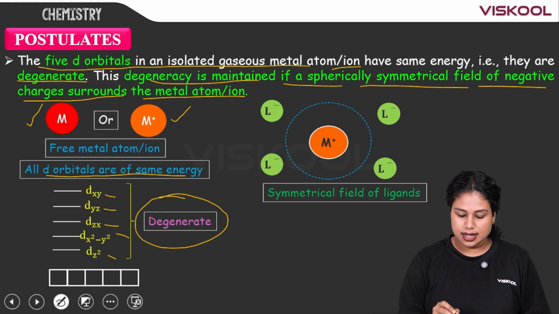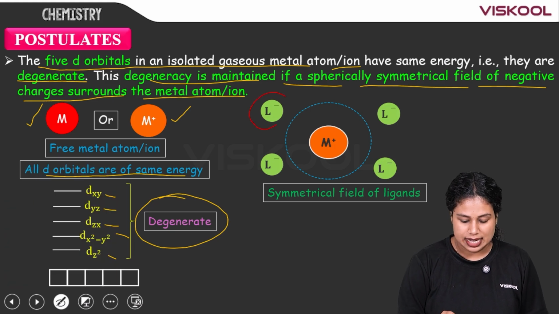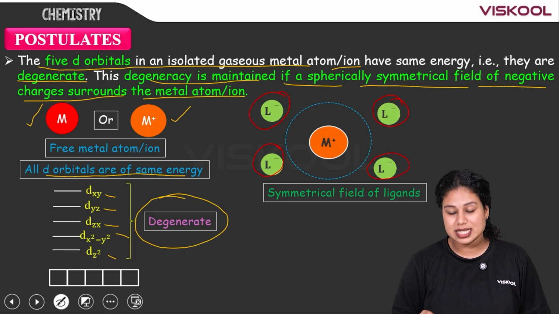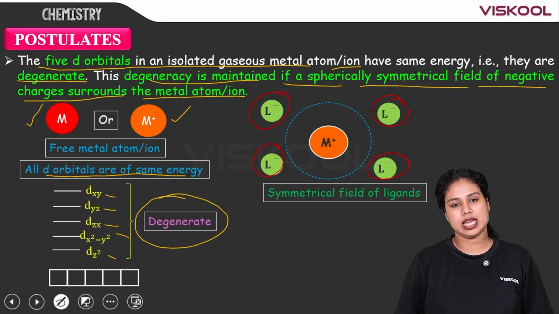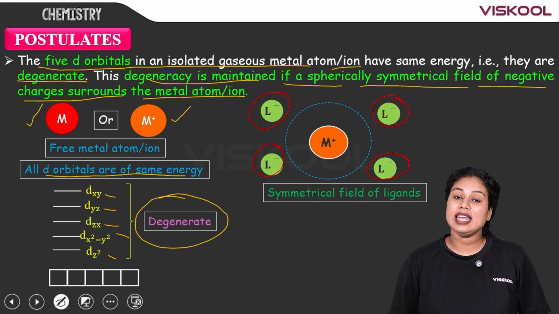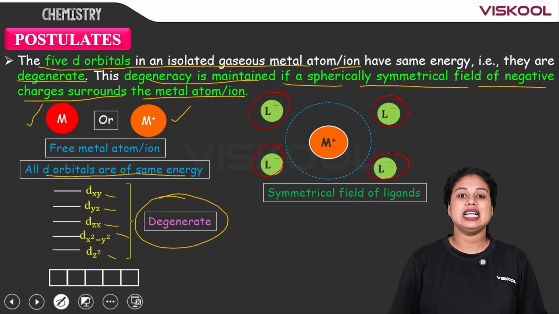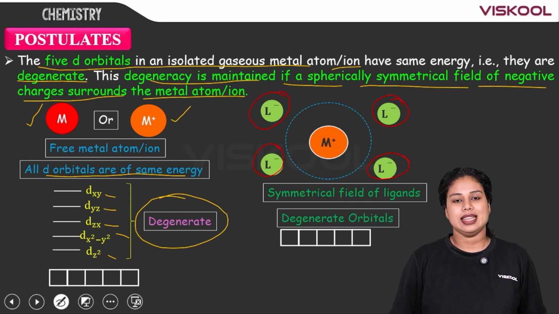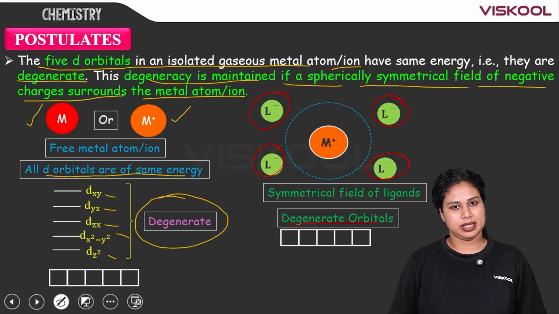As you can see, here is the symmetrical field of ligands approaching our metal ion or atom in a very symmetrical way. Then there will be the same degenerate orbitals.